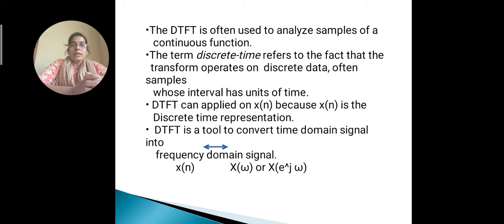The term discrete time refers to the fact that the transform operates on discrete data only. This is discrete data whose interval has unit of time. This DTFT can be applied on the samples of a continuous time signal. This is the tool to convert the time domain signal into a frequency domain signal. The DTFT is often used to analyze the samples of the continuous time signal. The representation of the discrete time Fourier transform is X of omega or X of e to the power j omega.